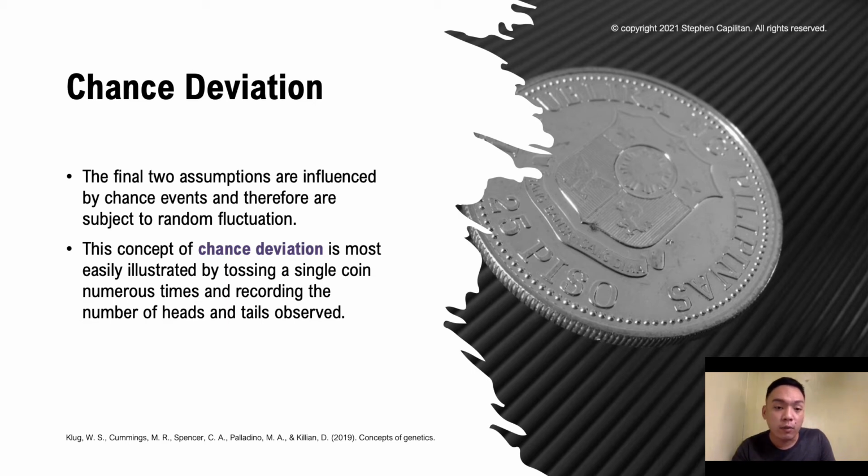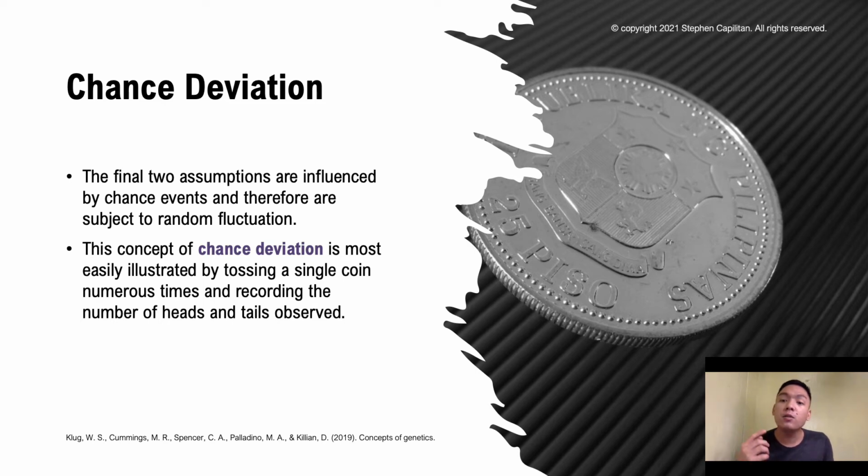They are both influenced by chance events and therefore they are subject to random fluctuation. This concept of chance deviation is most easily illustrated by tossing a single coin numerous times and recording the number of heads and tails observed.